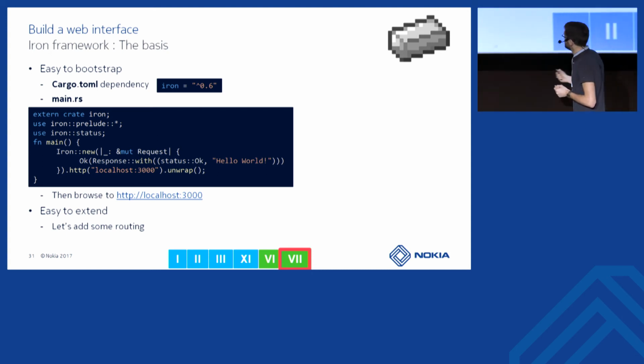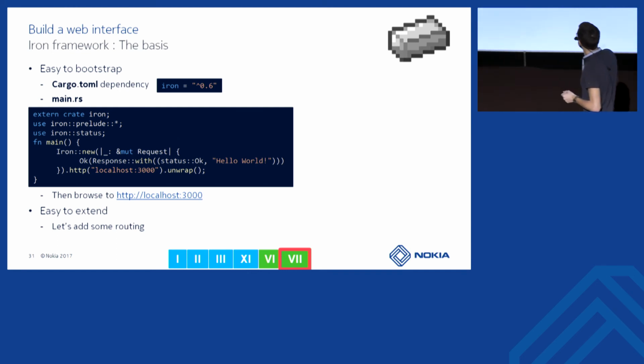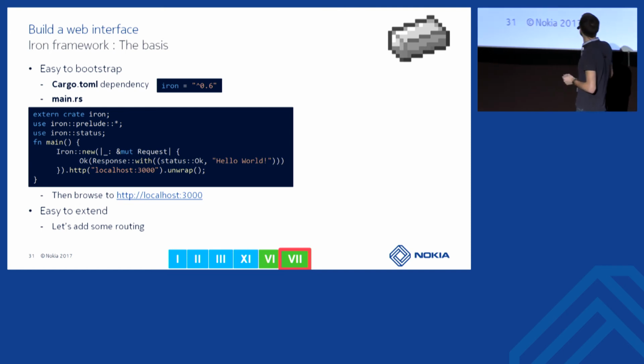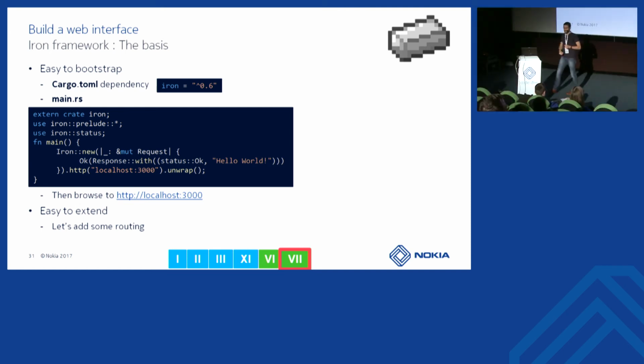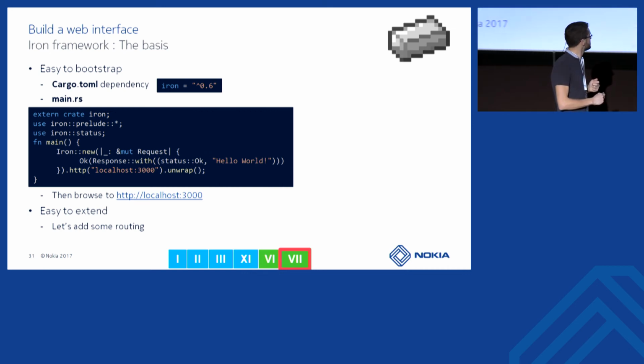And in the body of this closure, you do things with the request and return a result around an HTTP response. Then you can start it with HTTP and pass the address and port. Of course, here we should use environment variables to be able to know on which address and which port to listen.